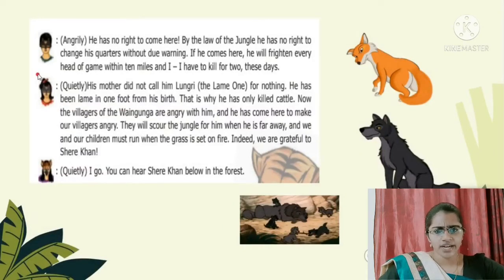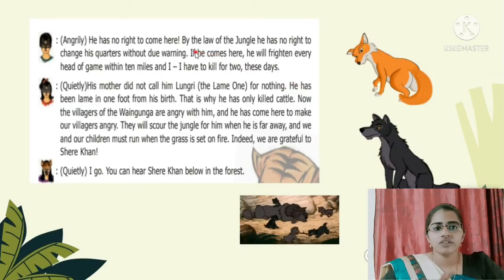He has no rights to come here. By the law of the jungle, he has no rights to change his quarters without due warning. If he comes here, he will frighten every head of the game. Within 10 miles, I have to kill for two these days.